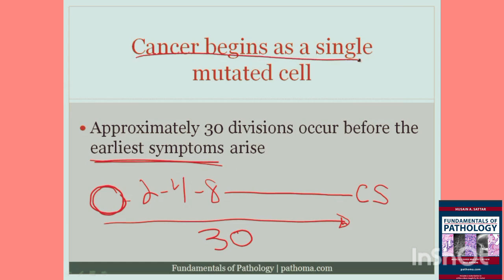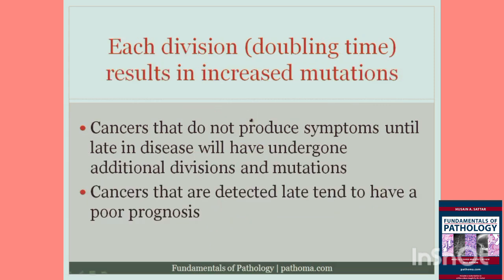Cancer begins as a single mutated cell, and then there's about 30 divisions before the earliest clinical symptoms arise. Now, what's important to note is every time a cancer divides, with every division, there's going to be increased mutations because cancers are growing out of control. And so the DNA is not being repaired, mutations are being picked up, check systems are basically not able to control the cell. And so with every single division, there's going to be increased mutations.